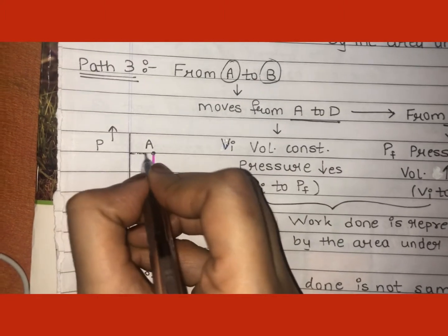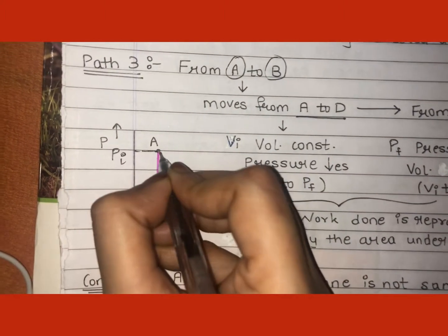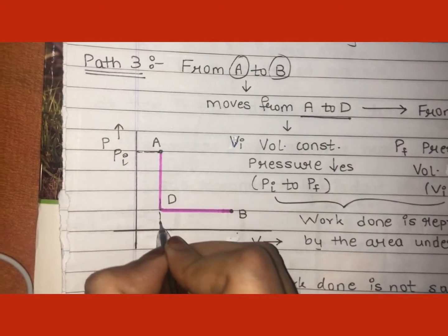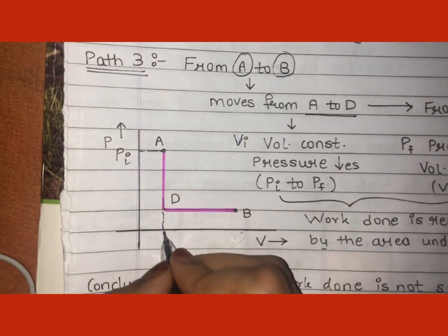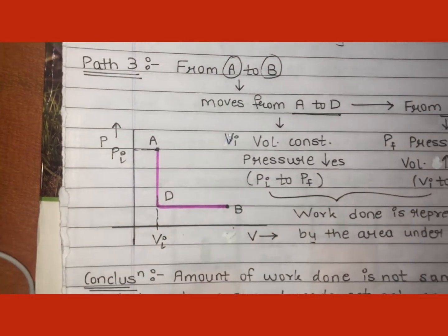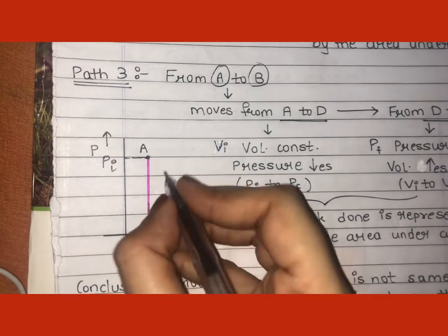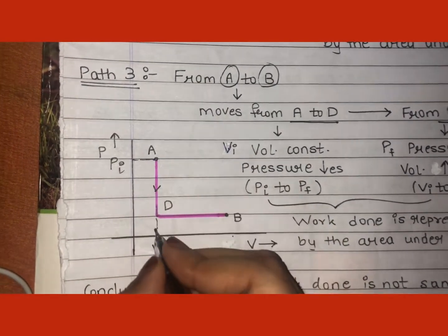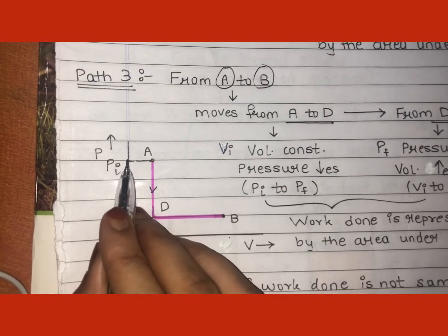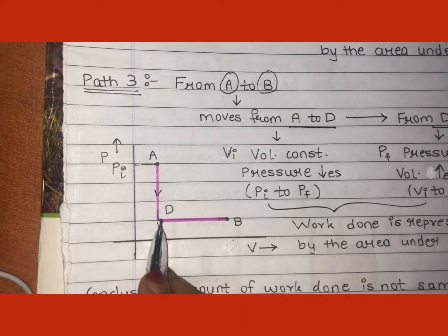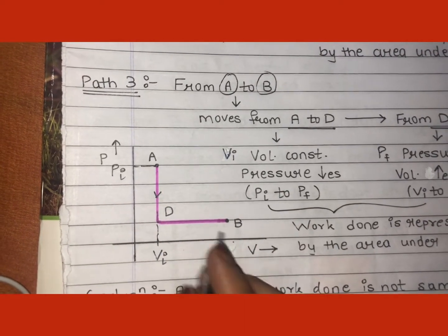At A state the pressure is Pi and the volume is Vi, the initial state, right? For the initial state the volume is Vi. So when the system comes from A to D, the pressure is Pi and the volume is Vi.